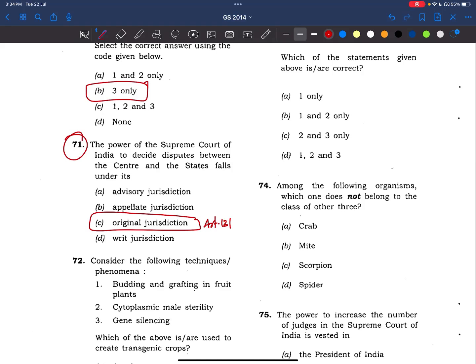And now coming to advisory jurisdiction, it is part of Article 143, right? Appellate jurisdiction, there are a few articles, 131, 132, 133, right? Writ jurisdiction, it is part of Article 32. We have 5 writs, okay? So we have to revise all these things, right? From the chapter in Laxmikant.